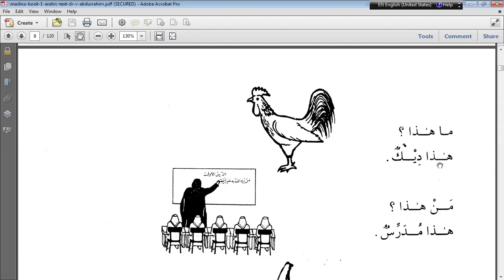Subject is called mubtada in Arabic and predicate is called khabar. The predicate is the word or part of the sentence which tells something about the subject. Same is the case with mubtada and khabar. Khabar informs us of any news about the mubtada.